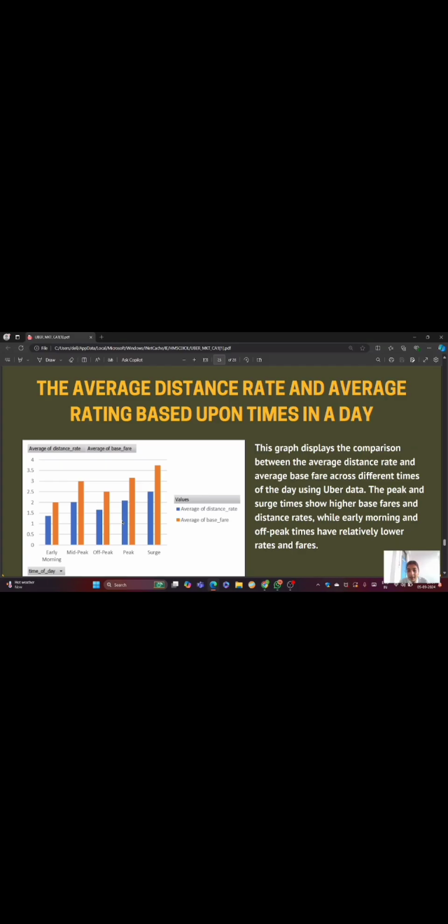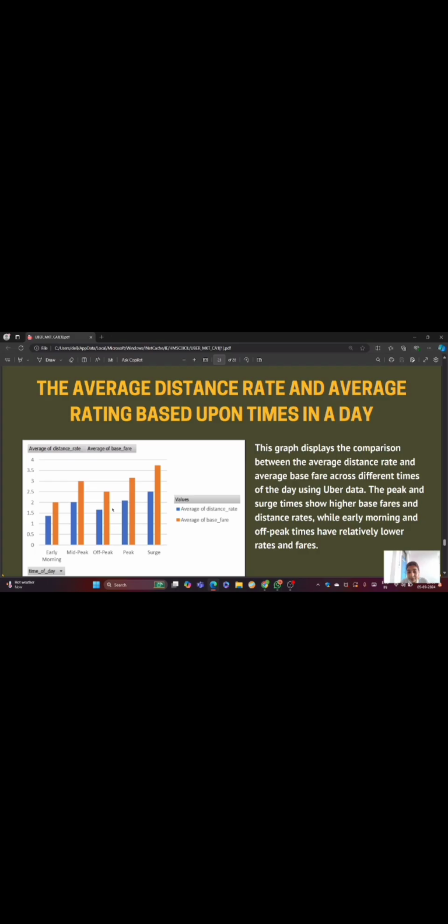If we also consider location-specific factors, pricing can vary significantly based on location, like population density or traffic congestion, and local regulations influence the demand and supply. The next is ride types. Different ride types like UberX and UberXL may have varying fare structures and pricing dynamics. So by analyzing this graph, we can say